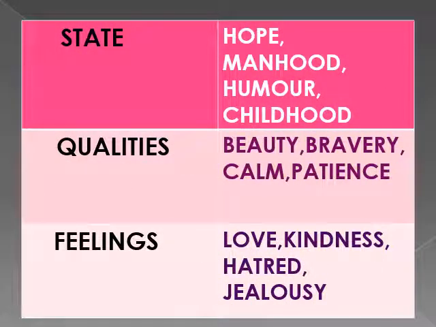Here are some abstract nouns given in the table. Words used as states are hope, manhood, humor, childhood. The words used as qualities are beauty, bravery, calm, patience. The words used as feelings are love, kindness, hatred, jealousy. So these words are examples of abstract nouns.